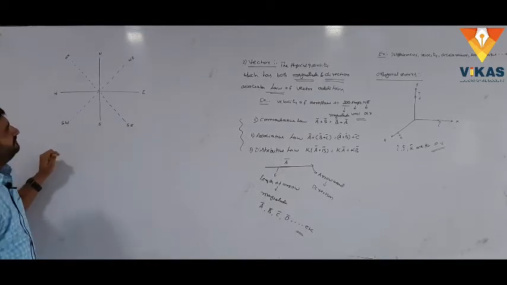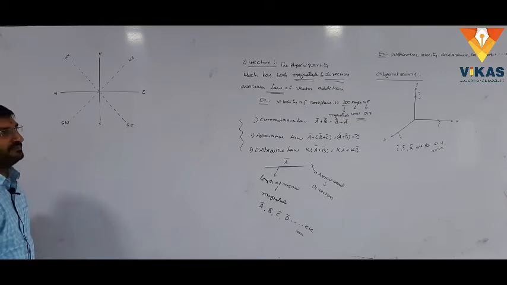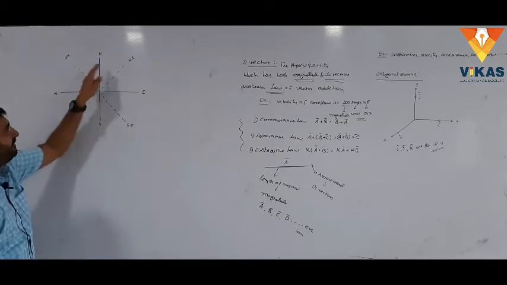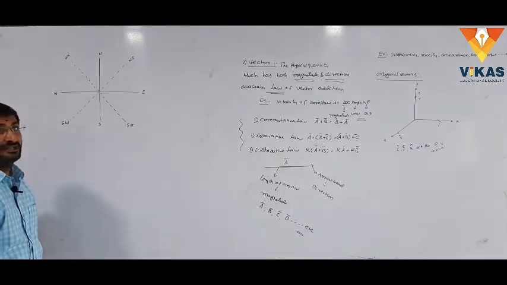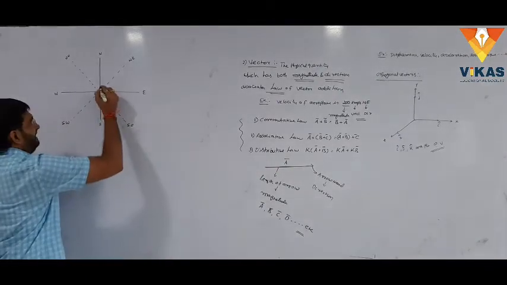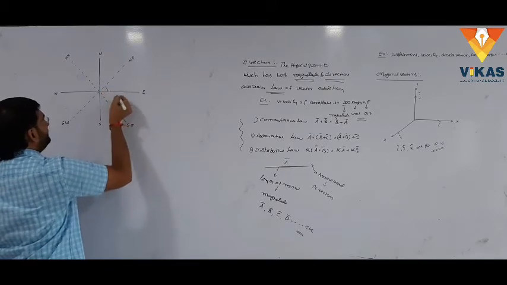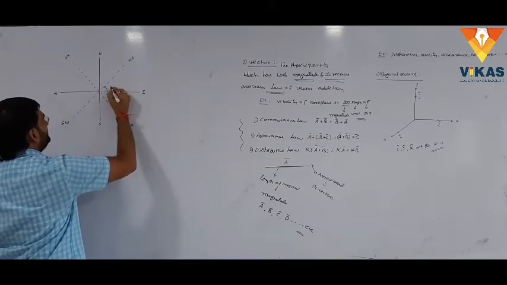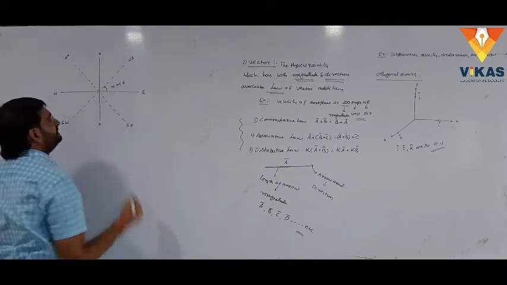Generally a particle's motion is represented in the coordinate system or in space with the help of these directions. How to mention a particle's position in the coordinate system with the directions is as follows. Suppose we measure the angle from east to north, it is nothing but north of east.